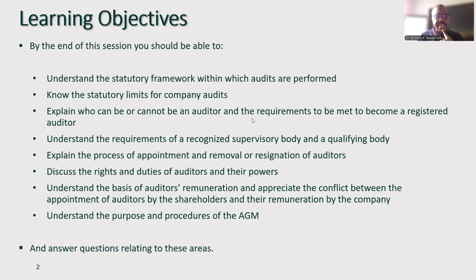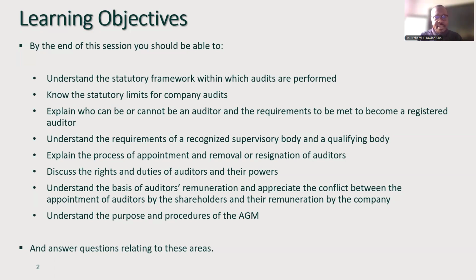You want to understand the framework within which audits are performed, know the limits for company audits, who can be and who cannot be an auditor, and the requirement of the RSB and the qualifying body. And the RSB, I mean the ACCA, ICAS, ICAEW, CAI.